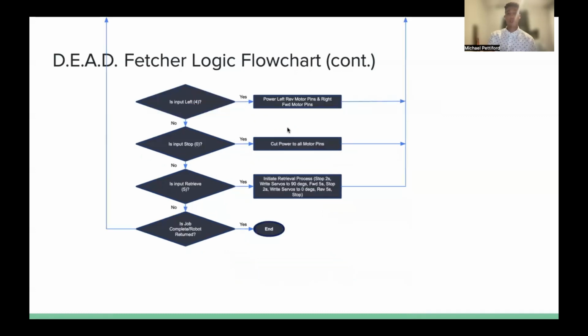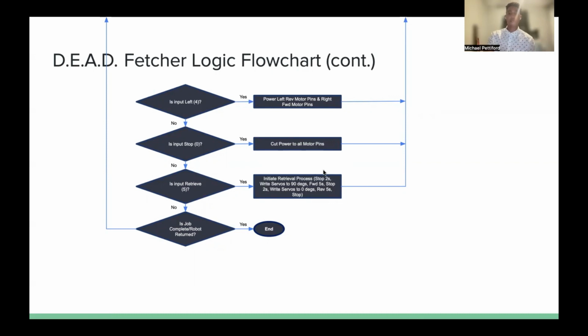We also have 0, which is going to be our stop command. That will cut power to all motor pins. And finally, we have our retrieval, command number 5, and that will initiate the retrieval process. So we'll stop for 2 seconds, rotate the servos 90 degrees, go forward for 5 seconds, stop for 2 seconds, then rotate the servos back to 0 degrees, closing the bay doors. Then reverse for 5 seconds, returning it to its original position. And then finally, it'll stop.